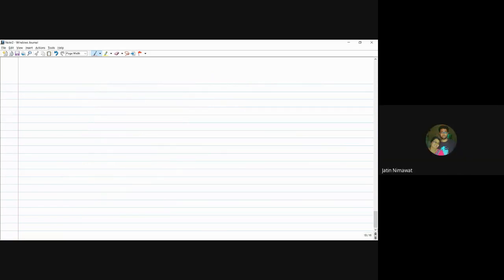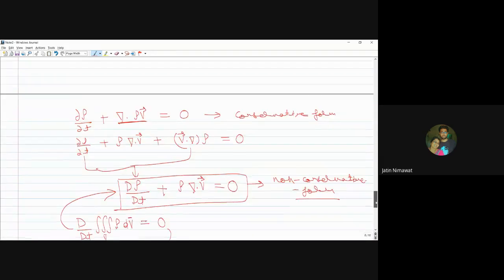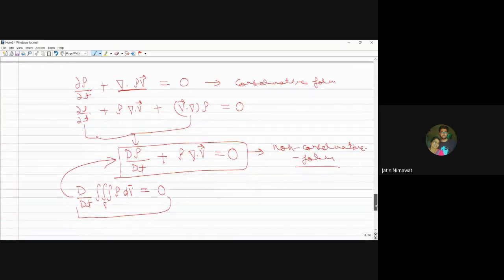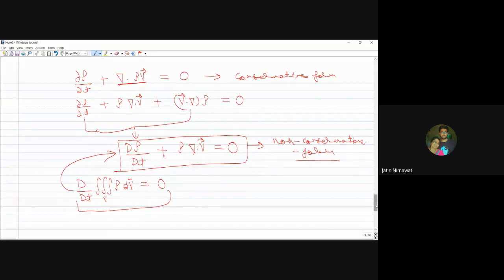Sir, I did not understand how you have reached the non-conservative differential form from the non-conservative integral form. There is only one d by dt in the last line, and the gradient is a derivative in space. So just from words, can you explain how?